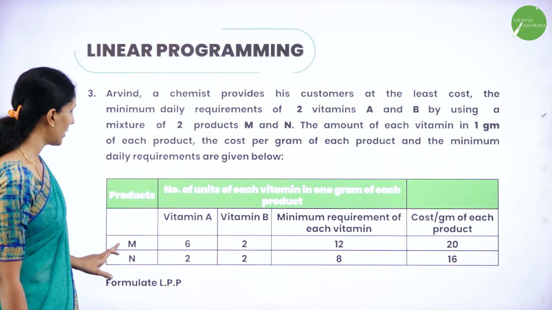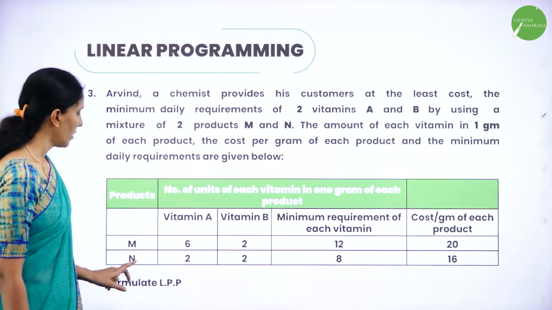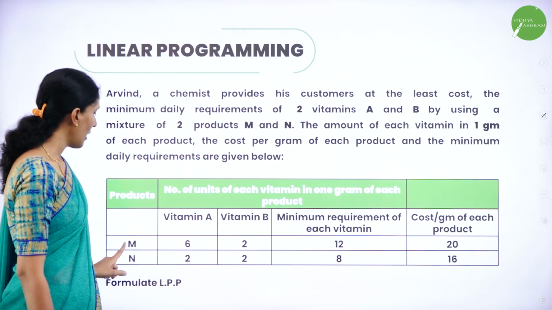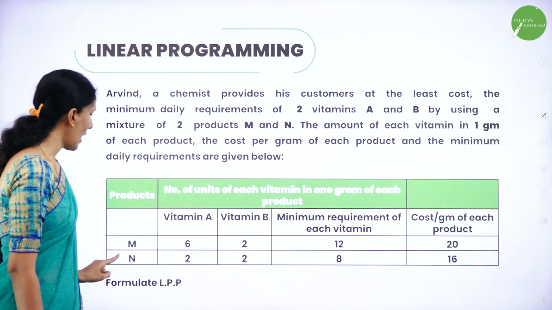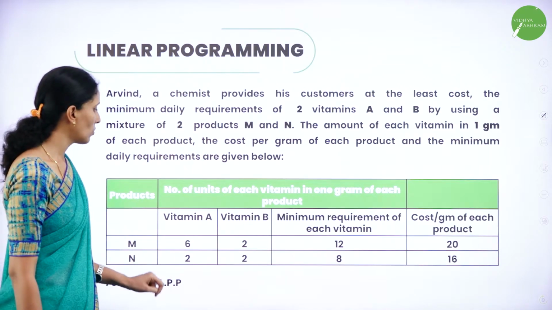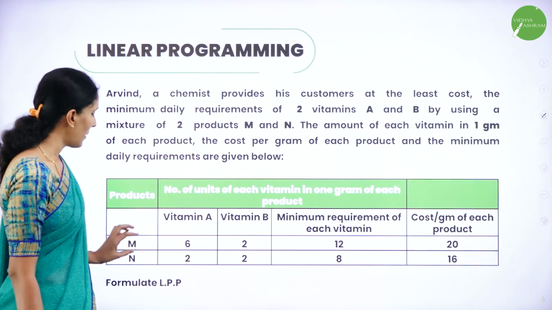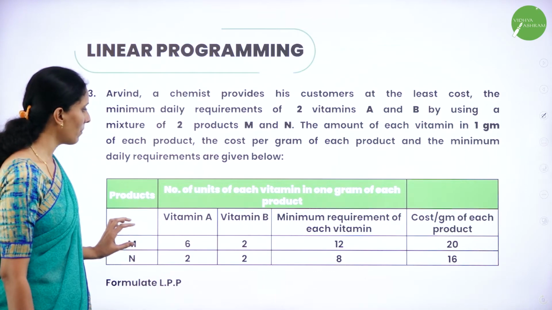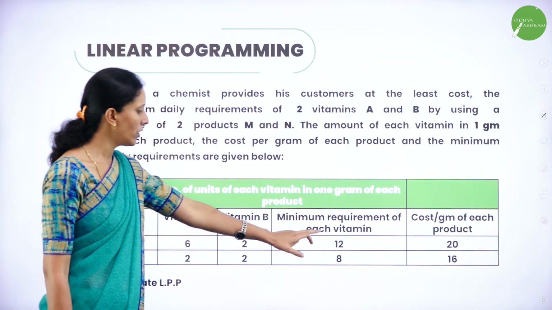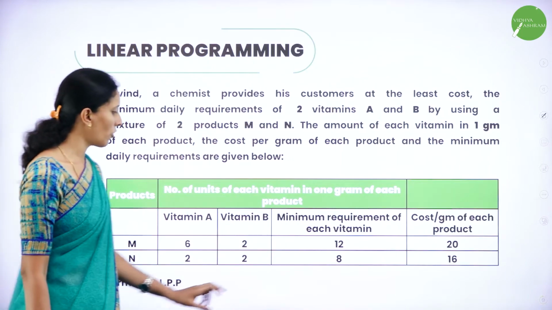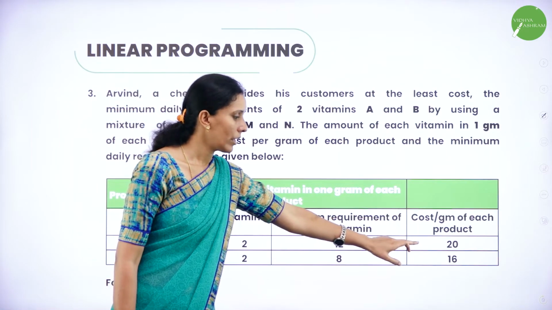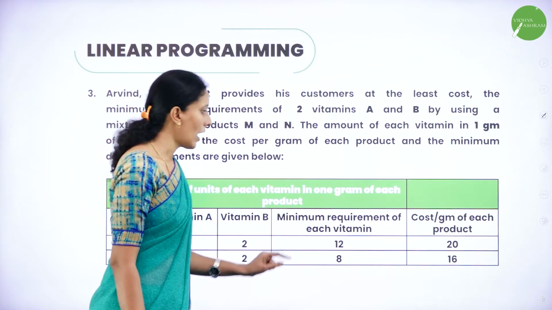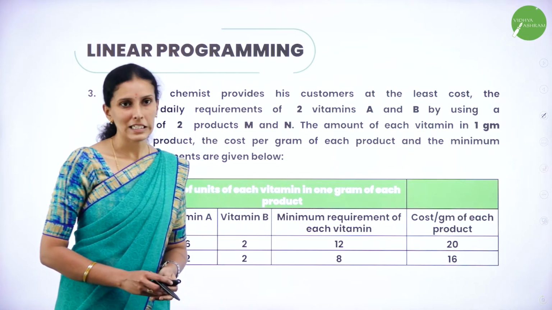So one is product M, another one is product N. So for vitamin A, M is required 6 times, B is required 2 times, and N, vitamin A has 2 and vitamin B has 2. The minimum requirement of vitamin A is 12 and of vitamin B is 8. The cost for M is 20 and for N it is 16.